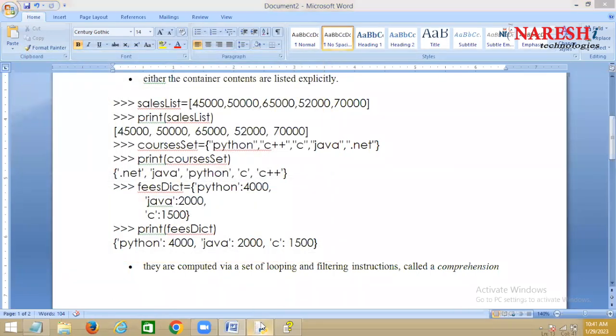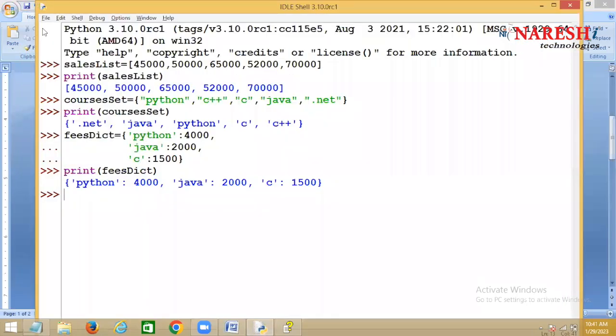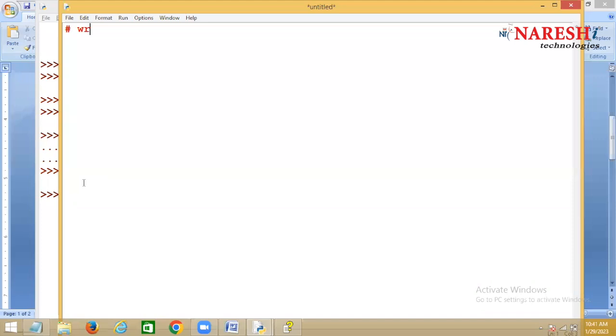For example, a simple example I'll tell you. I want to write a program to read the scores of N players, and I want to store this data inside one list.